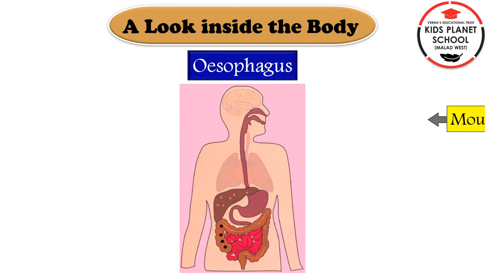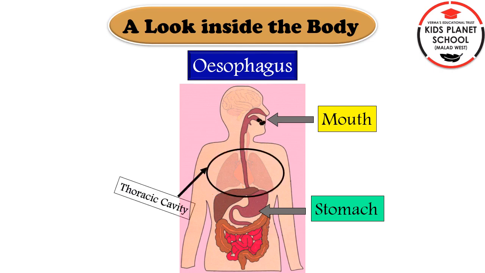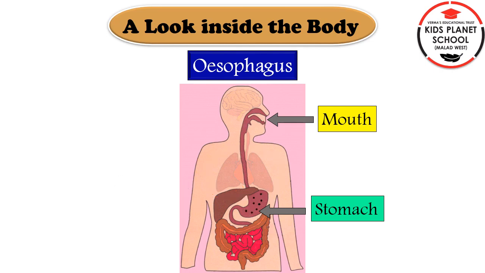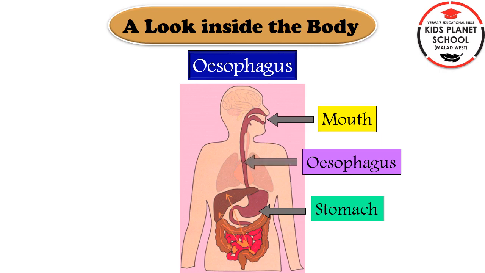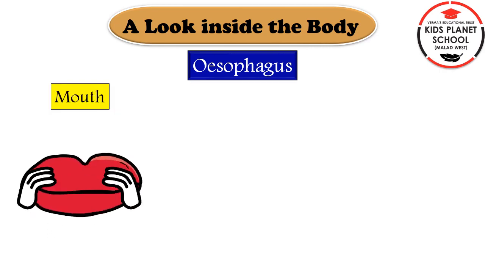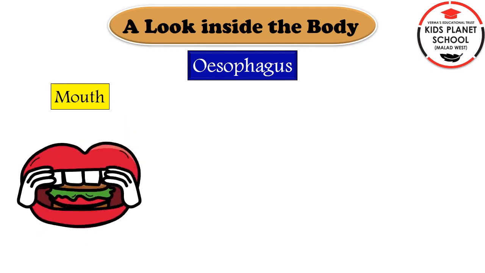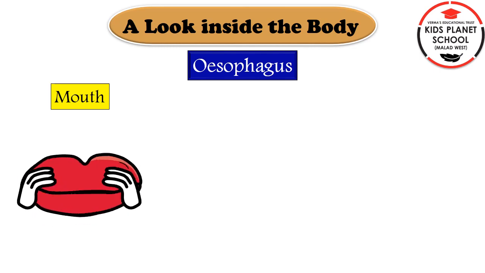Children, we use our mouth to eat our food, and the food we eat is digested in our stomach. The food is carried from mouth to stomach with the help of a tube in the thoracic cavity. This tube is called the esophagus. The food we eat needs to be digested to give us energy. When we eat our food, the tongue tells us the taste of the food.